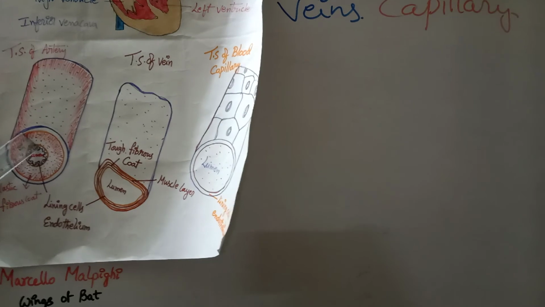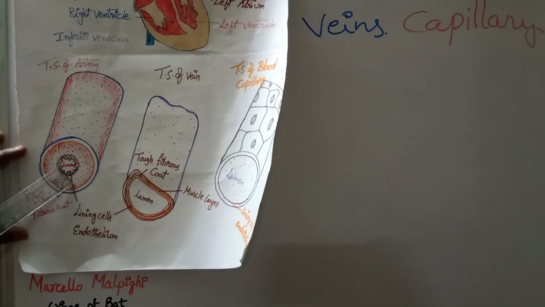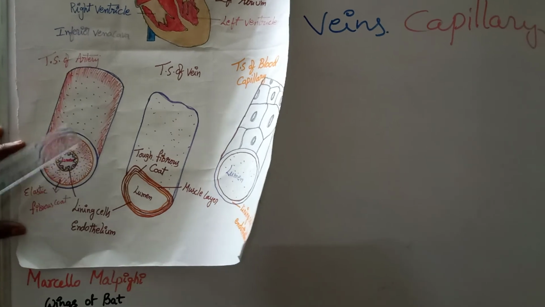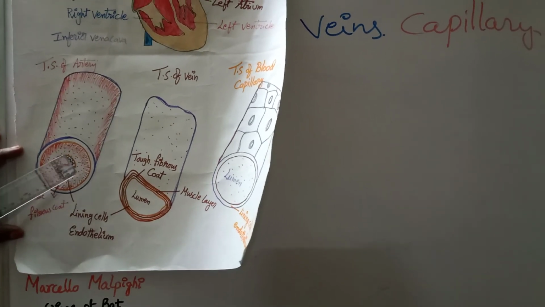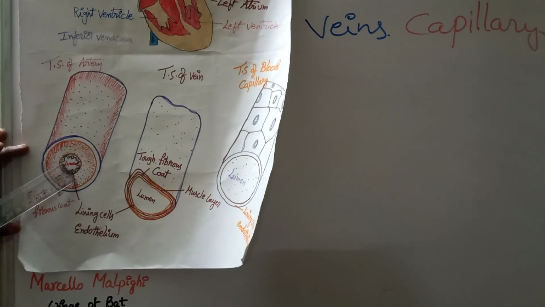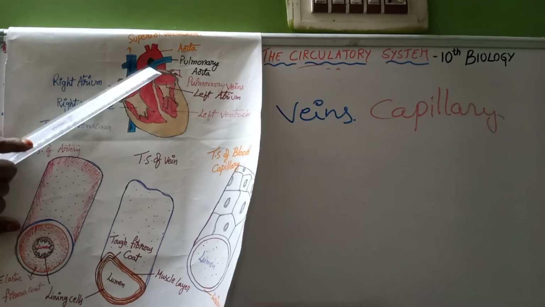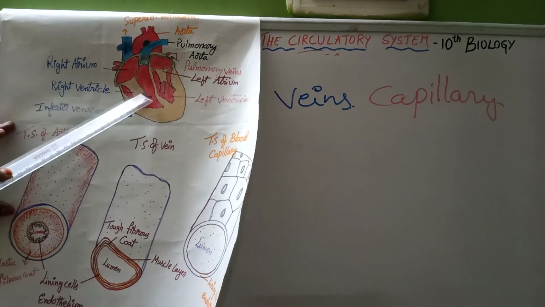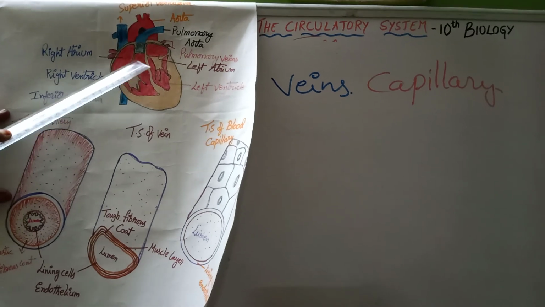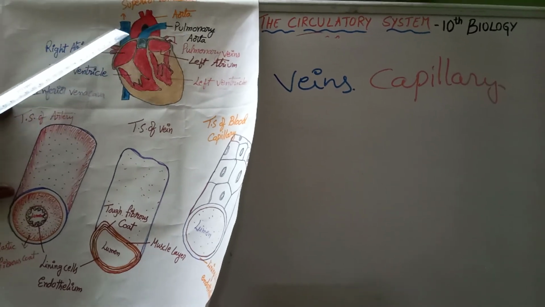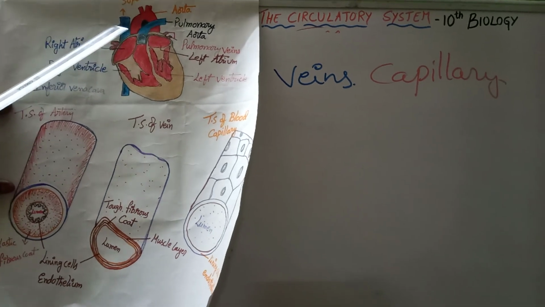Next, arteries always carry pure blood or oxygenated blood from the heart to all the body organs. The exception is the pulmonary artery. Here if we observe, this blue color artery starts from the right ventricle, which collects the deoxygenated blood from the heart and supplies the blood to the two lungs. This goes to the left lung, this goes to the right lung.